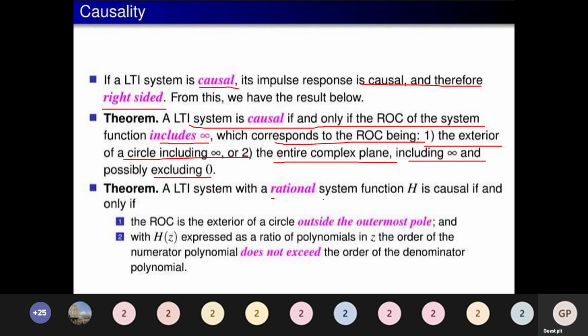An LTI system with a rational system function H is causal if and only if the ROC is the exterior of a circle outside the outermost pole, and with H of z expressed as a ratio of polynomials in z, the numerator polynomial order should not exceed the denominator order. So always try to understand your numerator polynomial. If the numerator polynomial is of order 2 and the denominator polynomial is of order 3, it is fine. It should not exceed. That is the case you should always remember before applying partial fractions.